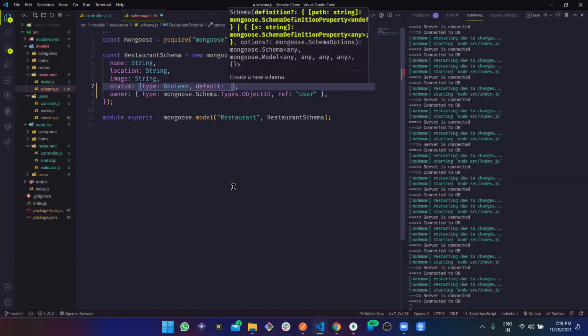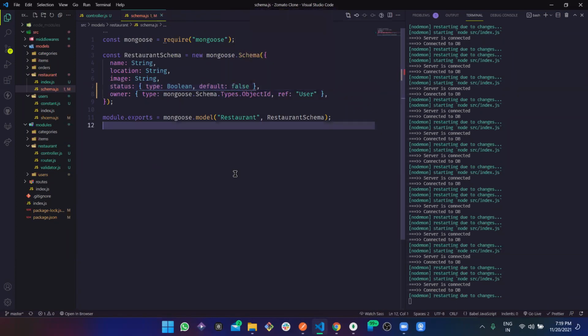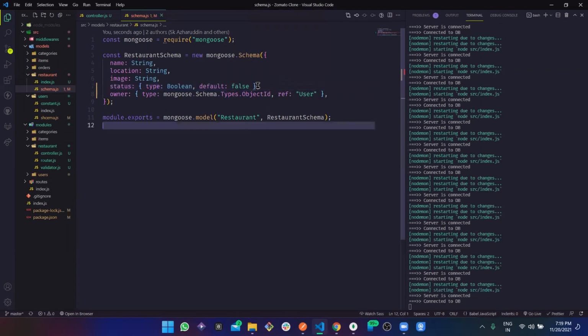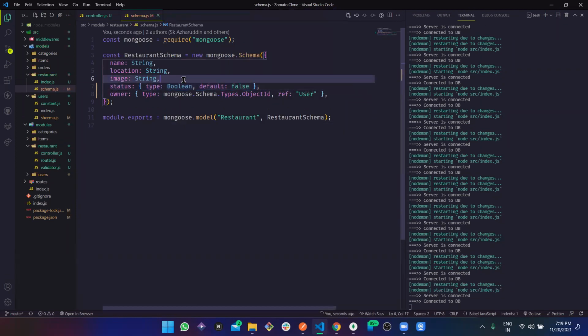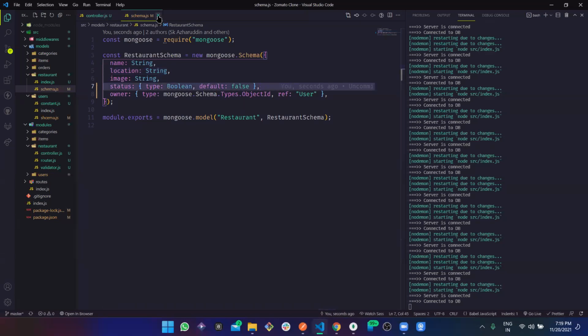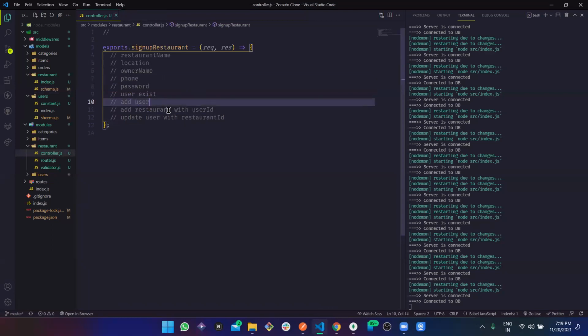Default one should be false. Now see, here we are defining the default one as false. Why? Because we don't want the restaurant to be approved the moment they join, of course, right? Now, okay, so we can just do this from the user code.